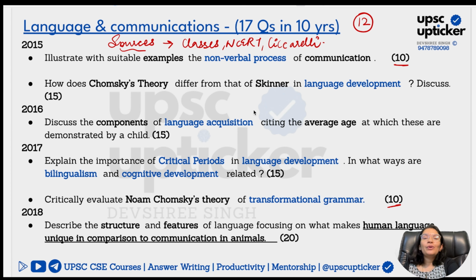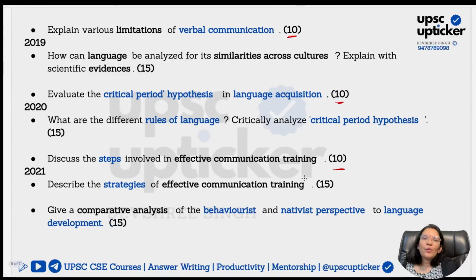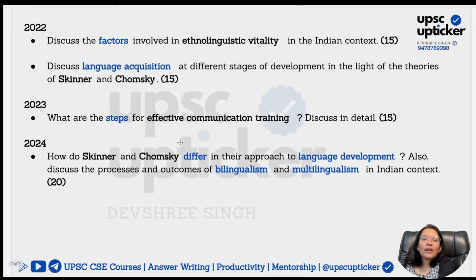Here I want you all to see what kind of questions they have been asking. Let's quickly analyze with the theories. Here you can see Chomsky's theory, how exactly it is different from Skinner's theory of language development. Similar comparative questions have been asked multiple times. Here they have asked a simple question on Chomsky's theory of transformational grammar. This is not asking for a comparison, but I want you to see that this has been repeated: comparative analysis of behaviorist and nativist, nativist again being Chomsky and behaviorist Skinner. Three times a question on theory, and in that, two times a comparison.